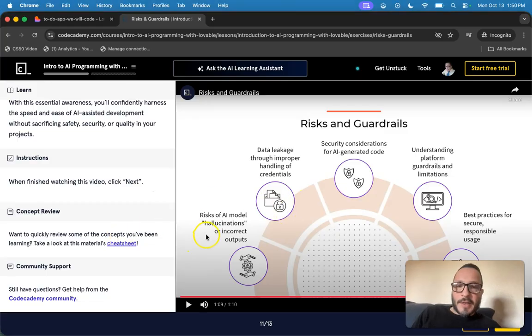Like it's explaining here, the risk of hallucinations is a real possibility. There can be data leakage through improper handling of credentials. There are always these security considerations for AI generated code, and understanding platform guardrails and limitations is important to be able to catch these things. So being really familiar with best practices is going to be key to making sure your app stays safe.